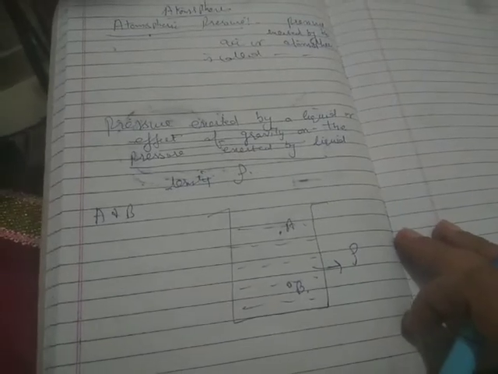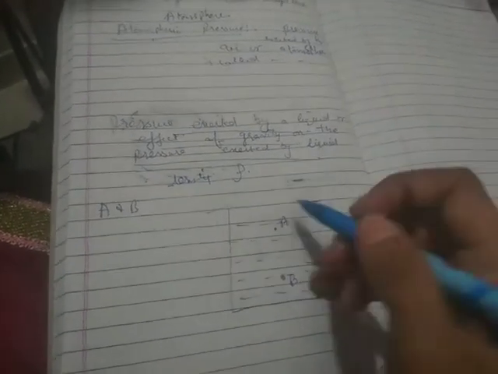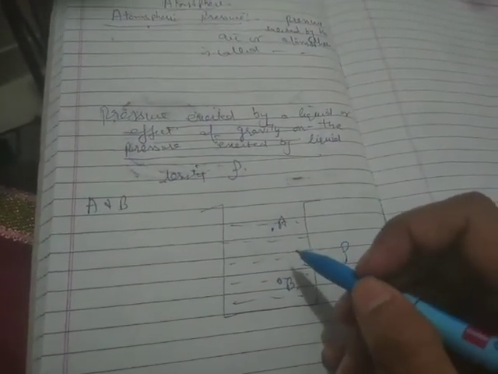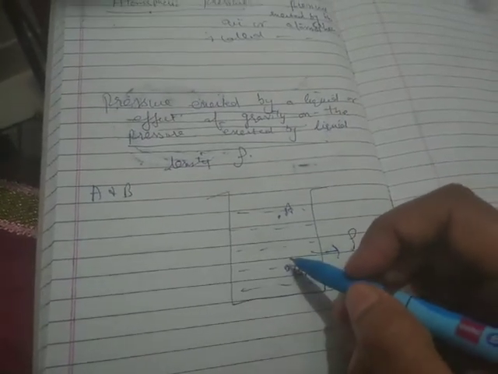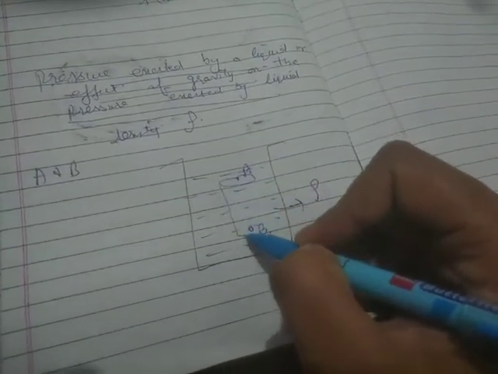To find that, first of all we have to consider an imaginary cylinder of that liquid already contained in this vessel, so that these points A and B lie on the upper face and the lower face. We will consider a cylinder.